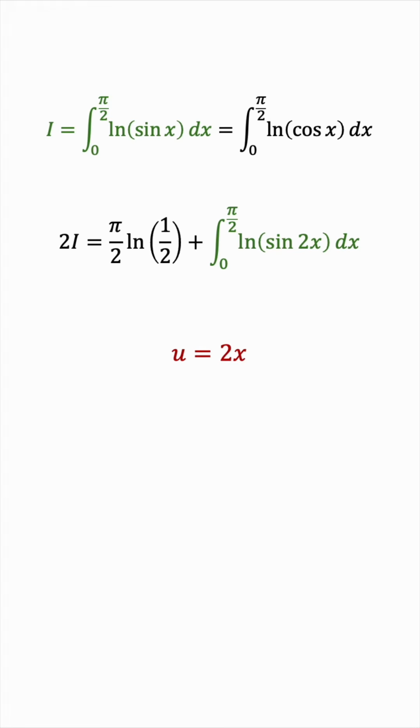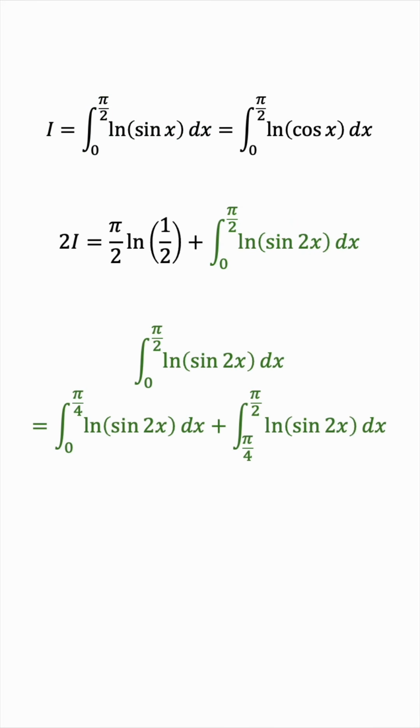Instead, we'll use something creative which allows us to use this substitution itself. How can we do that? We'll rewrite this green integral as the integral from 0 to pi over 4 of the natural log of sine 2x plus the same integral but from pi over 4 to pi over 2. Basically, we're breaking down this integral into two equal parts. And why are we doing this?